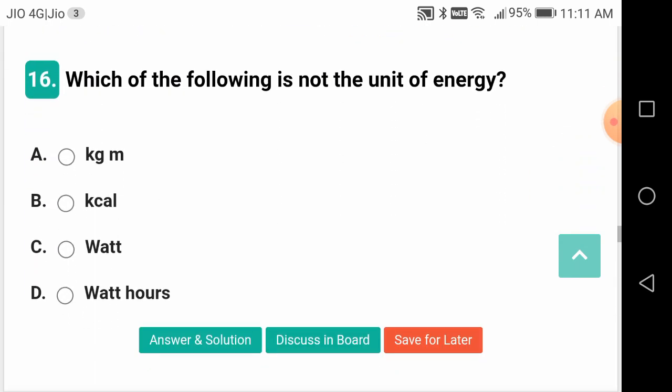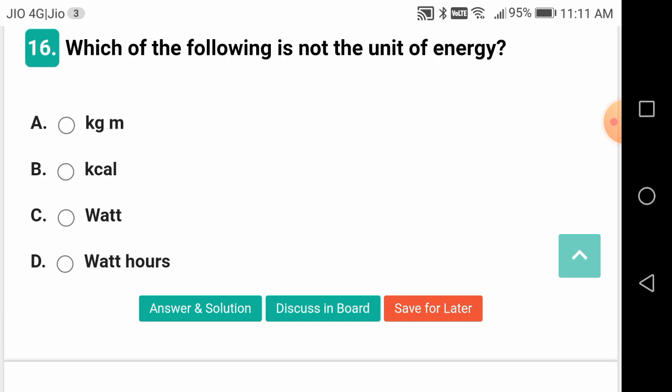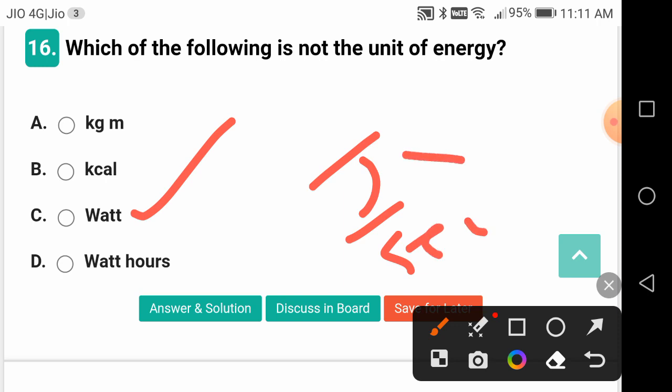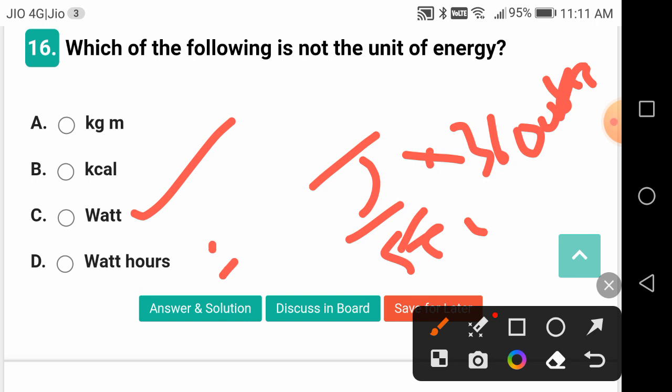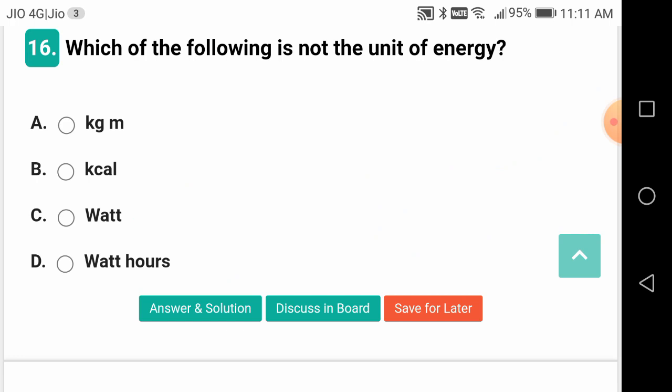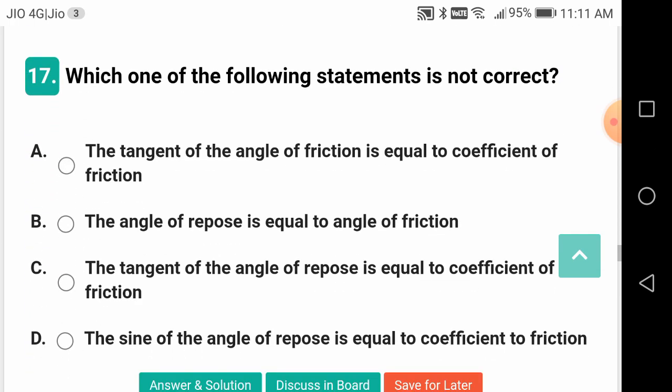Which of the following is not the unit of energy? Okay, so what is not the unit of energy? Kg meter, and watt hour is also a unit of energy. Watt hour means joule per second into 3600 seconds, so it goes to 3600 joules. So kg meter is also a unit of energy. Kilocalorie is also a unit of heat, which is a form of energy. And what is the unit of only power? What is the unit of power?